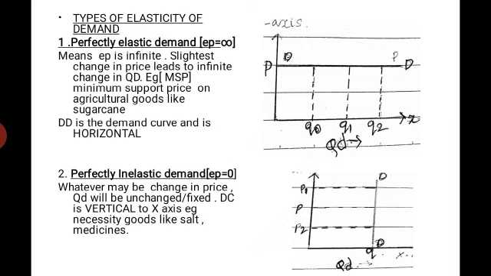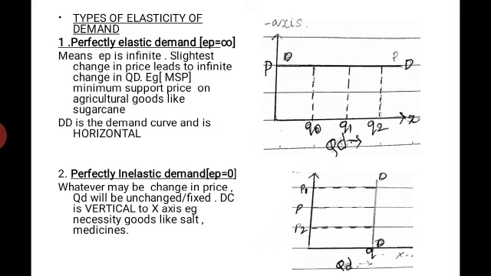Then second is perfectly inelastic demand, that is EP is equal to 0. Here perfectly inelastic means whatever may be the change in the price, the quantity demanded remains the same, unchanged, fixed.